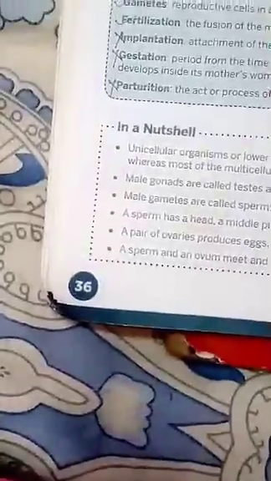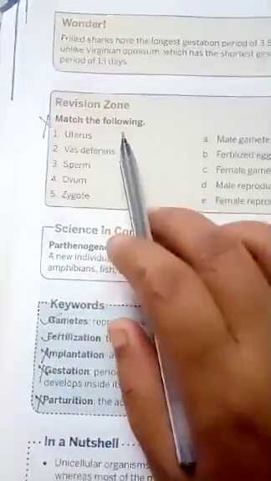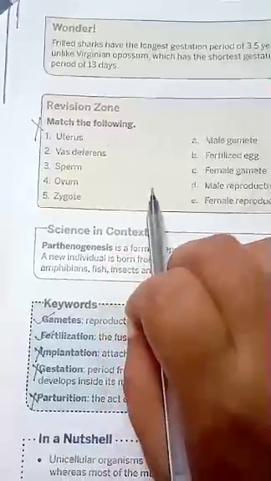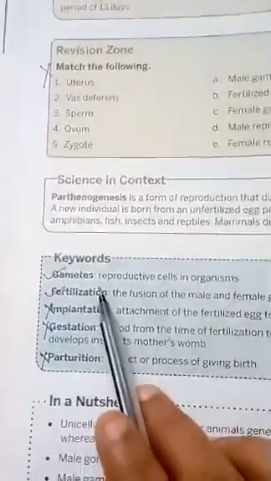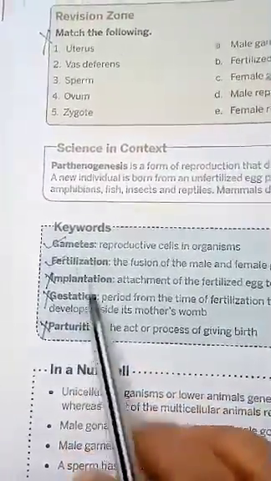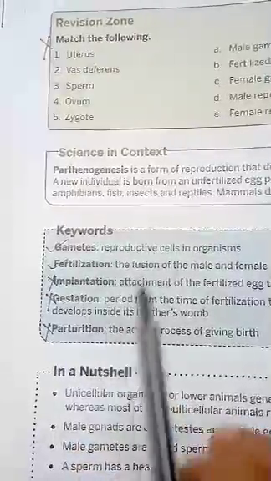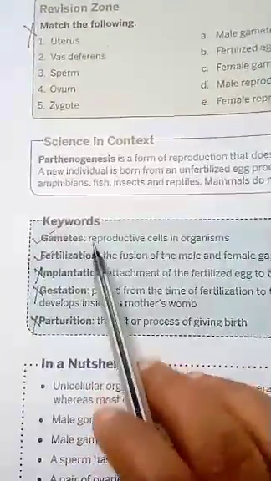page number 36. You see here one more revision zone is given. Please cancel it because this is based on sexual reproduction, and the sexual reproduction part we will read in your senior classes. Next, come to keywords. Here also the ones which I have crossed, please cross them in your book. You don't have to learn that. Only these two definitions you will learn.